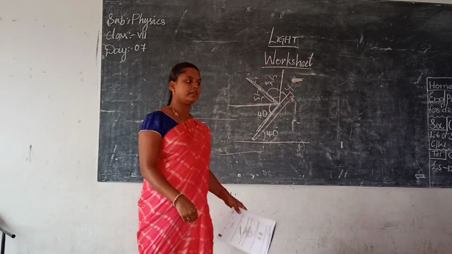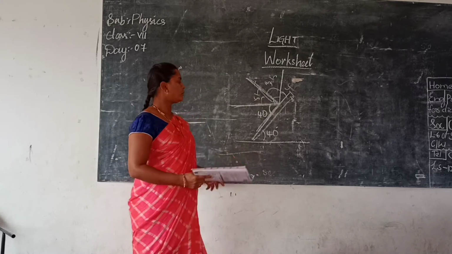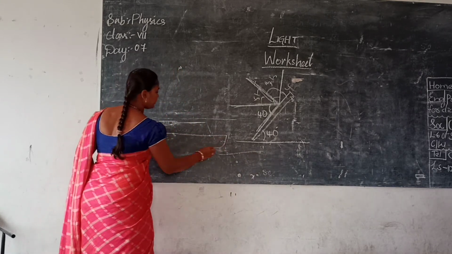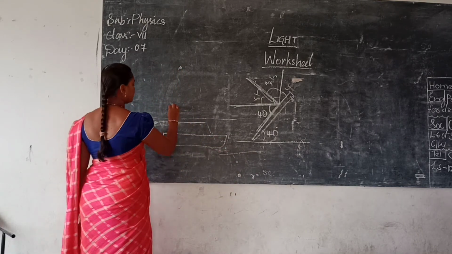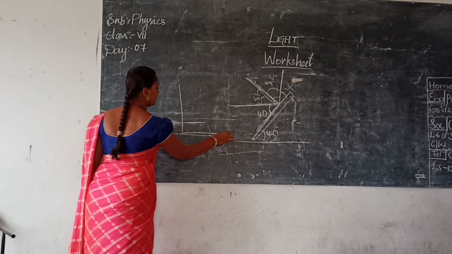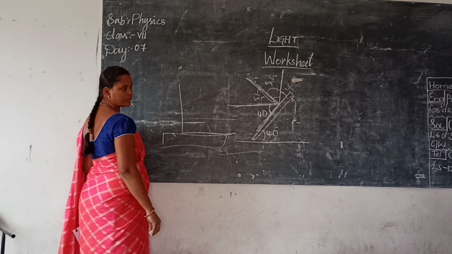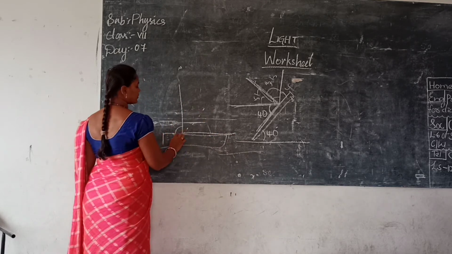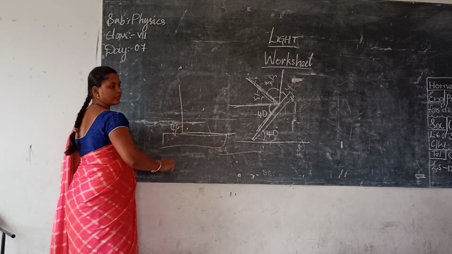Did you understand here? Same if they give down, what happens? This is a mirror. The angle of incidence will be like this, and the reflected ray will be like this. This will be the normal and this will be the 40. Clear?